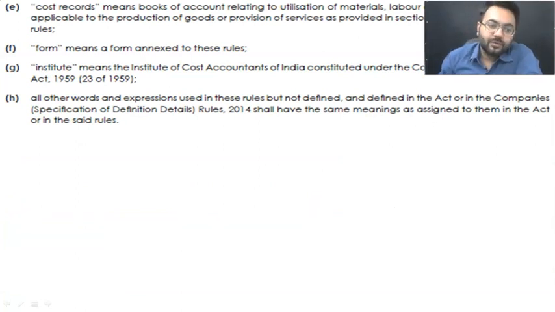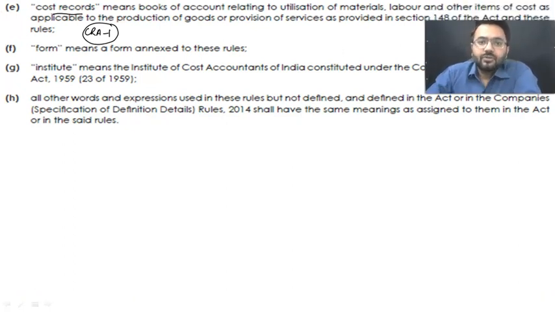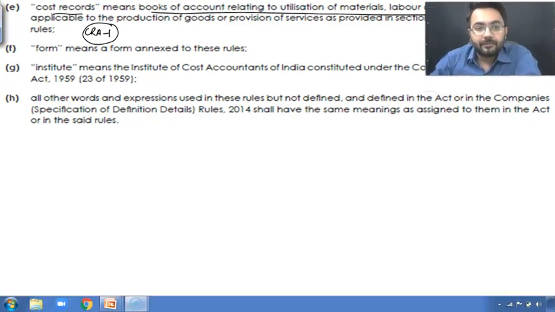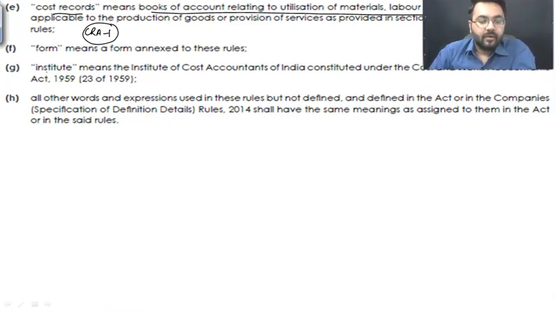Cost records, you guys know about CRA1. I have already explained what is CRA1. So cost records are generally divided particularly into 30 headings. For an easy definition, they are books of accounts relating to material, labor and other items of cost, which are applicable to a particular organization, or you can say company. Now, whenever it comes to institute, that means ICMAI.